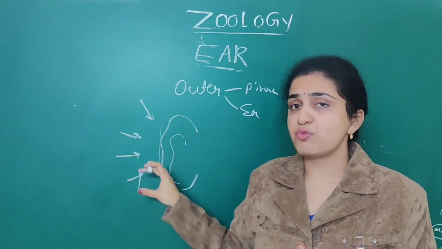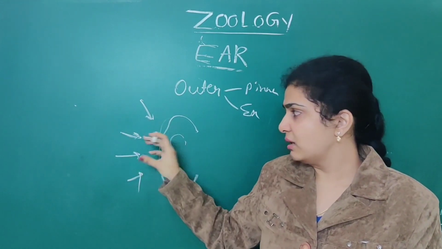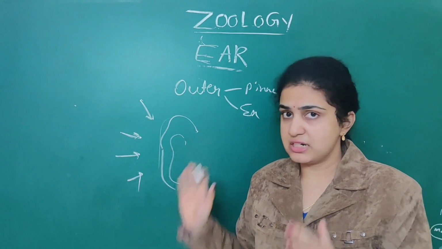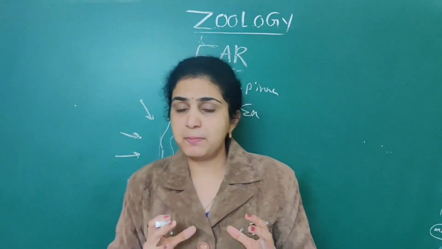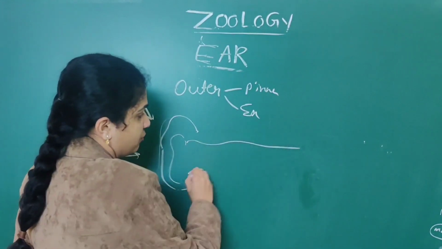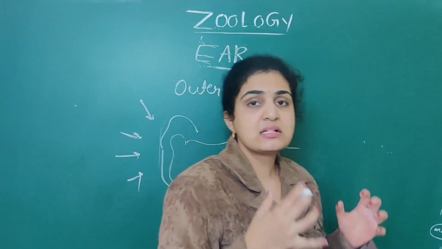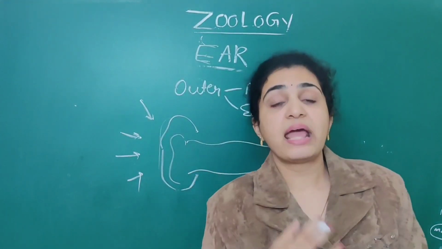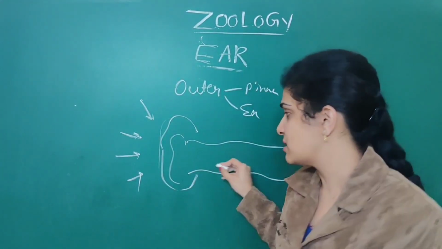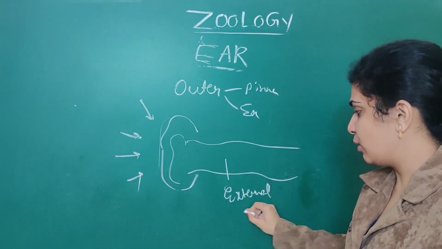Numerous vibrations are transferred from the air into the pinna first, initially. From the pinna, they are transferred into one long canal that is called the external auditory canal or external auditory meatus. You say it as the external auditory canal.